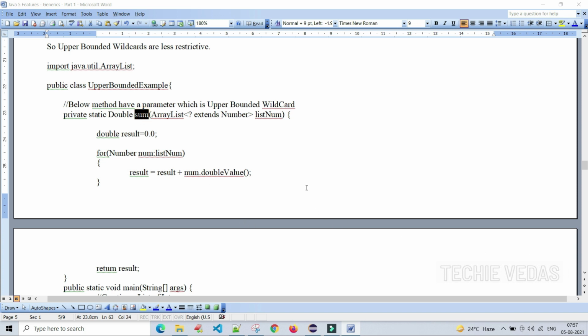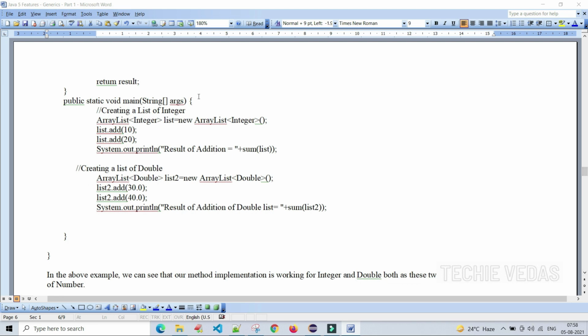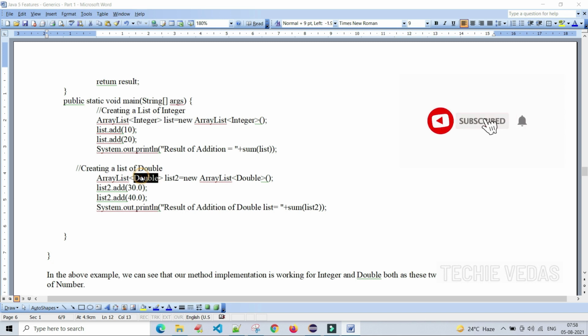But if you see here, we have mentioned question mark extends Number. That is why it is allowing double values. Otherwise, if you mention ArrayList of Number, it will throw an error if you do like this. Simply, what we are doing is creating a list of integers here, ArrayList of Integer, and passing the integer value, and here I am passing the double value.